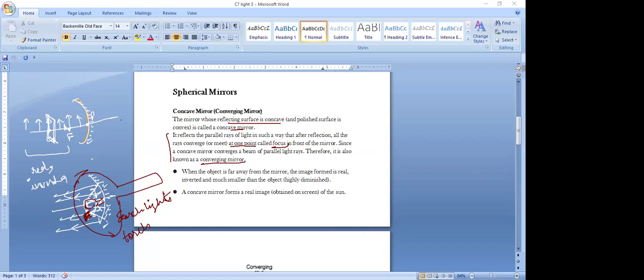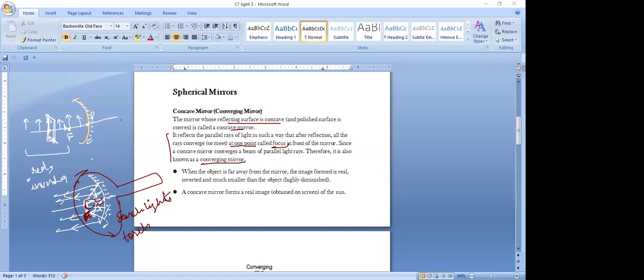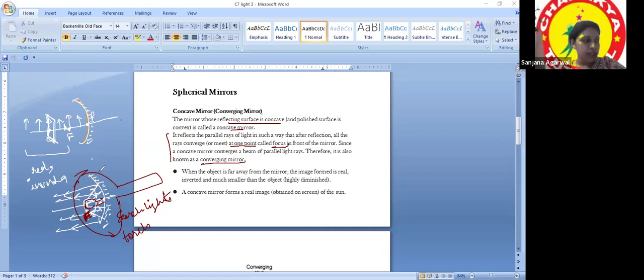Ma'am, my doubt is how will we know where the center point of the concave mirror is? The center point of curvature, you need to find out by an experiment. I'll just tell you.